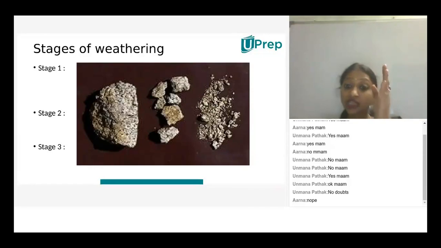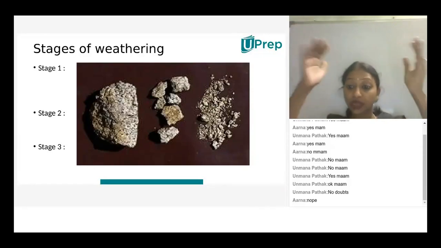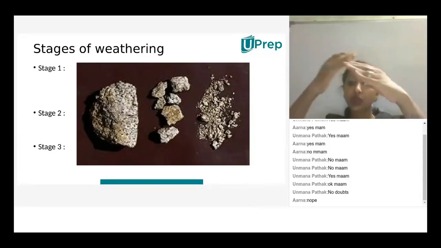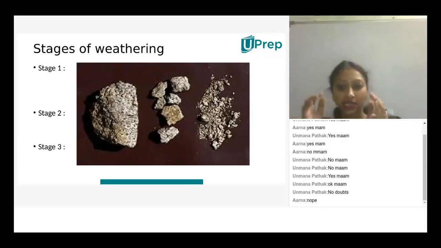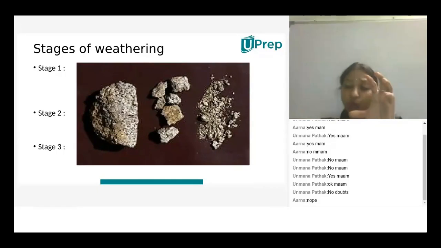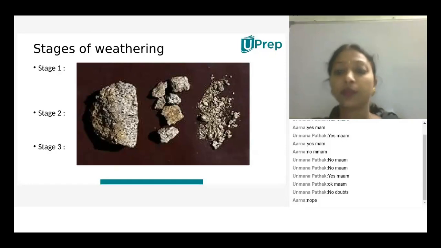So what is the first stage? The bigger parent rock breaks down into simpler or smaller pieces, not too small pieces, at the stage of 2. And in stage 2, these smaller rocks along with the microorganisms, bacteria, and the dead and decaying plants and organisms, form soil, and there is a chance of formation of humus also.